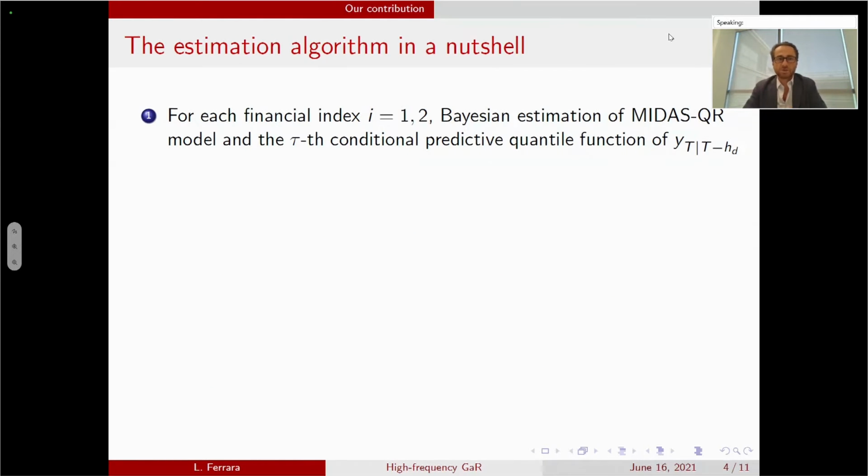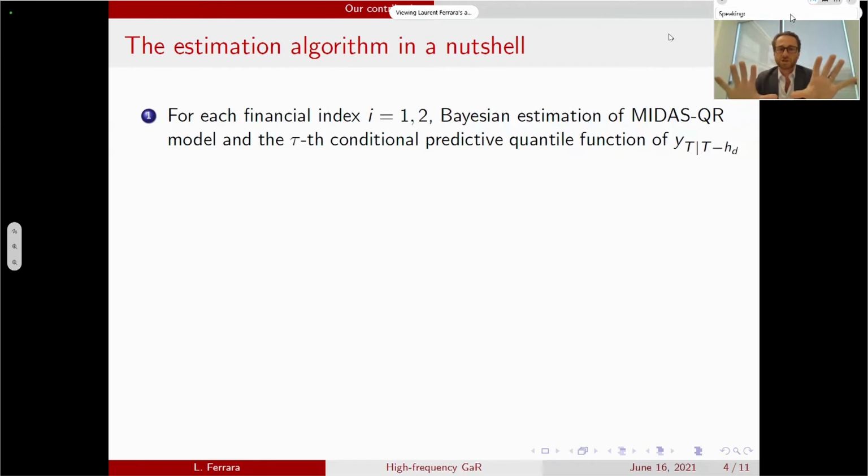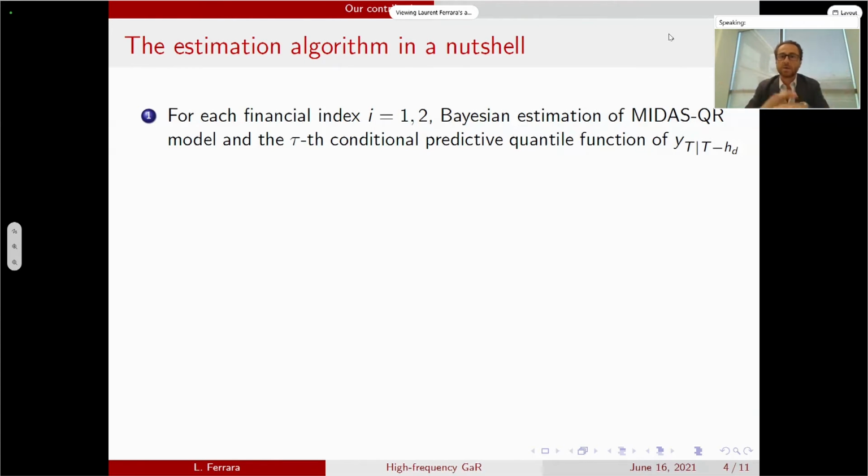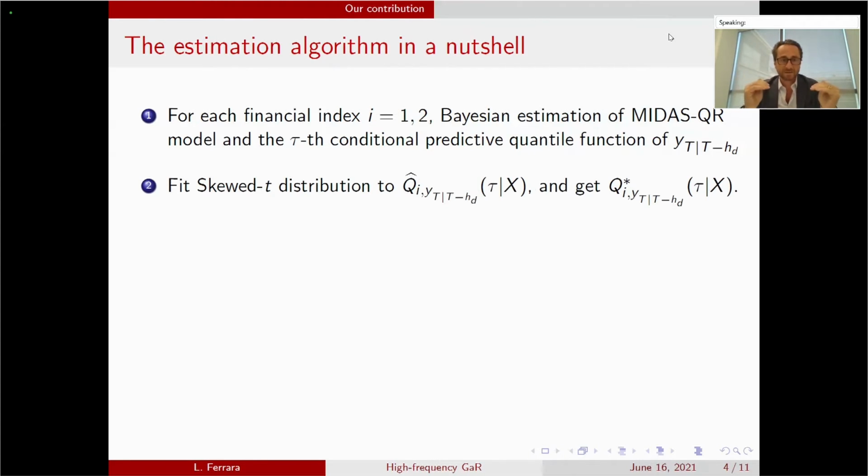The estimation algorithm in a nutshell is the following. We have two financial condition indices. For each financial index, we build a Bayesian estimation of a MIDAS quantile regression model. We take the conditional predictive quantile function, and we fit a skew-t distribution to the conditional quantiles, so a quantile matching.